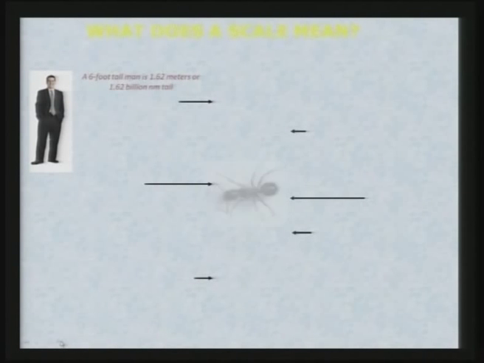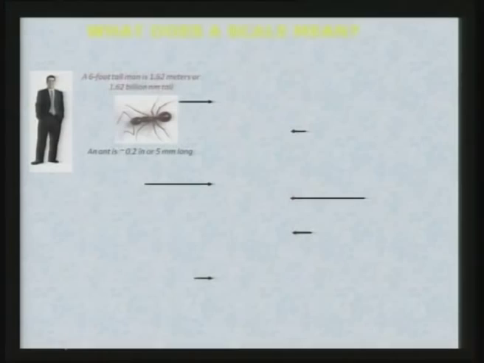Now, let us see here, a 6 feet tall man is 1.62 meters or 1.62 billion nanometer tall. So, you can convert this meter in terms of millimeter, micrometer, nanometer, and an ant is 0.2 inch or 5 millimeter long.